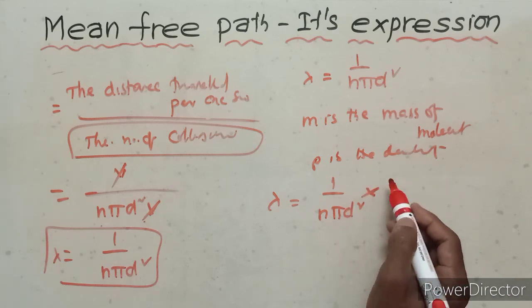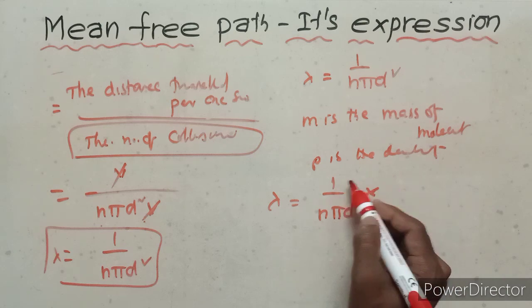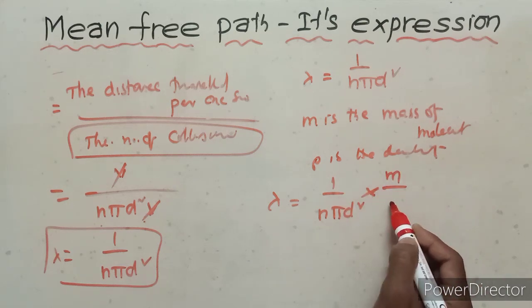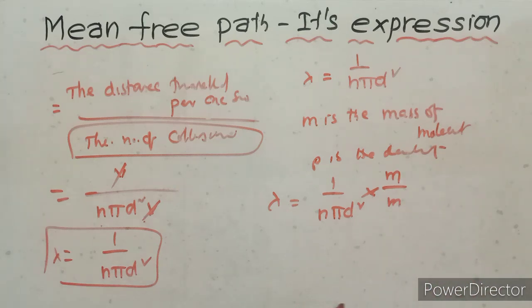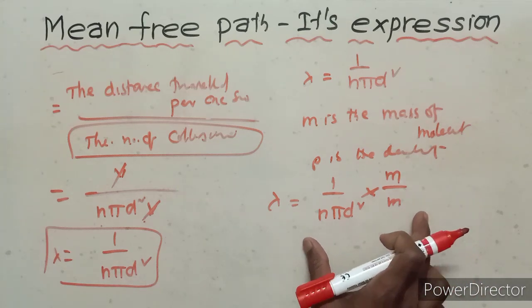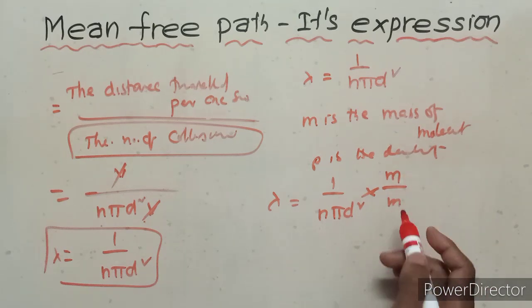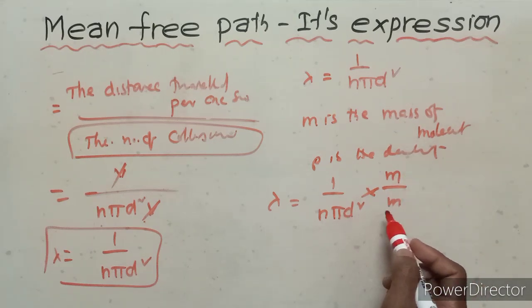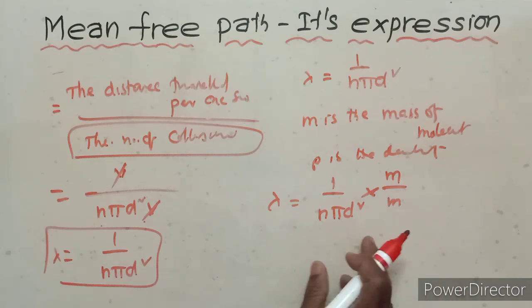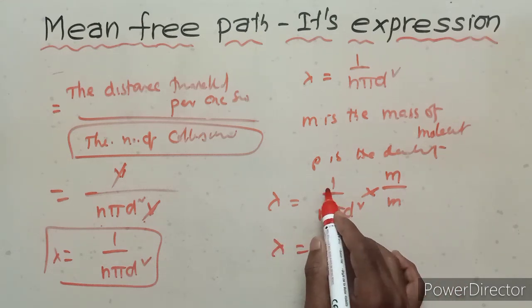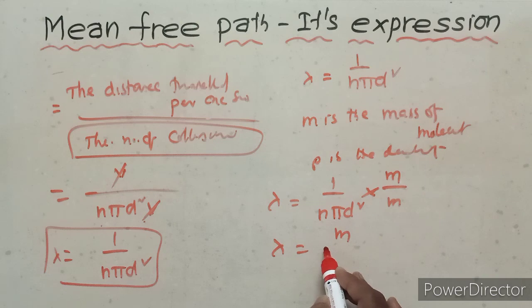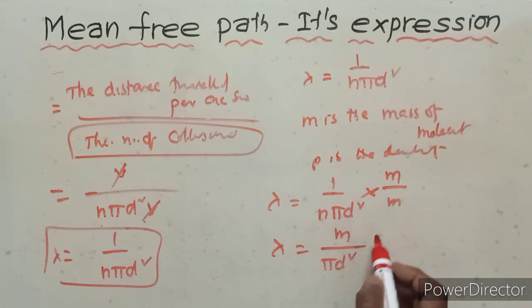We have to multiply with m in the numerator and also m in the denominator. So there is no change in value. So m upon m is cancelled, so there is no change in value. So lambda equals 1 into m upon pi d square n into m.